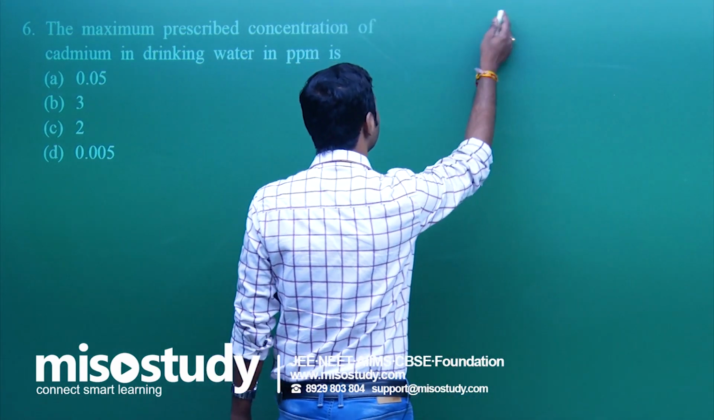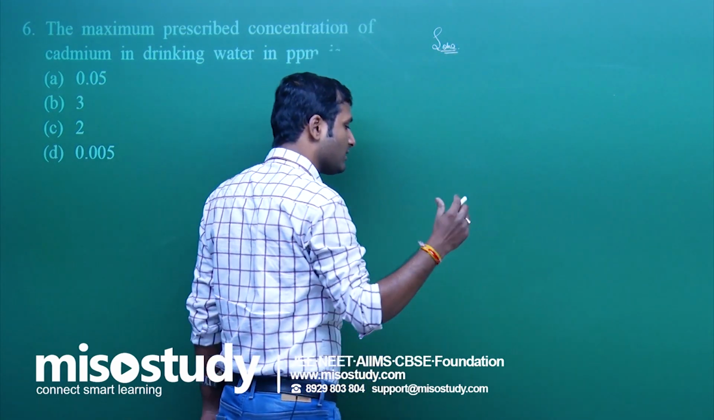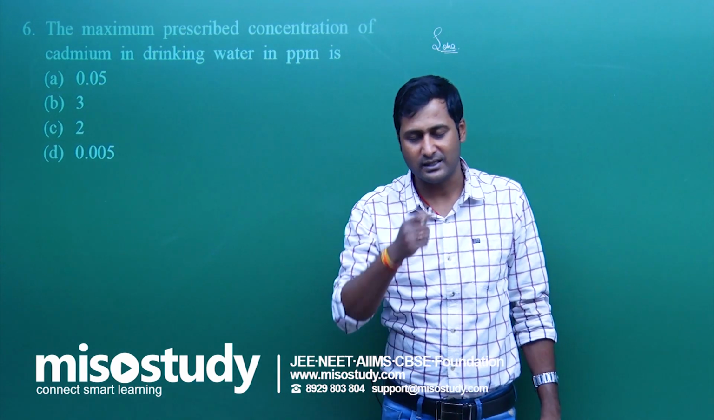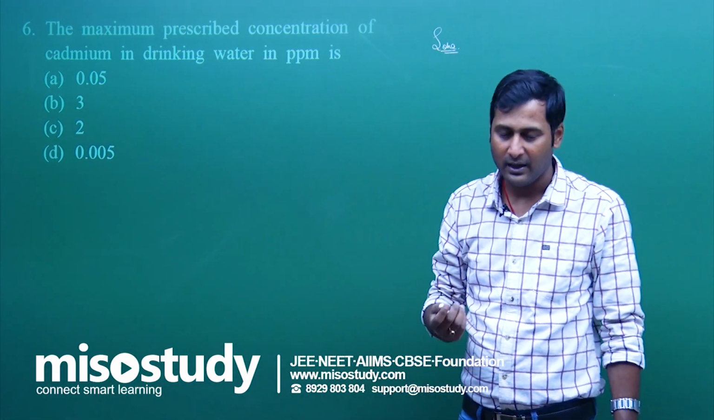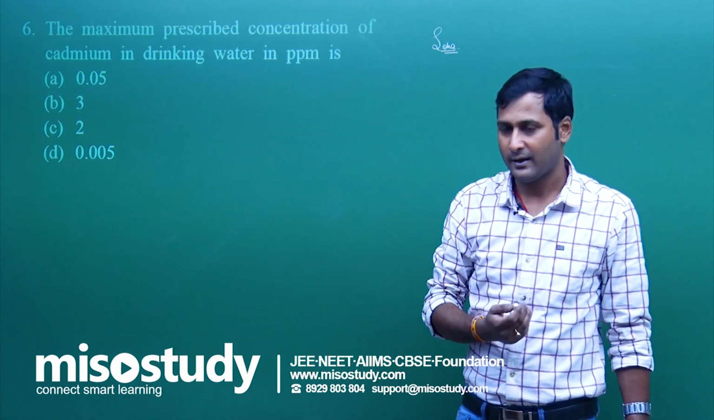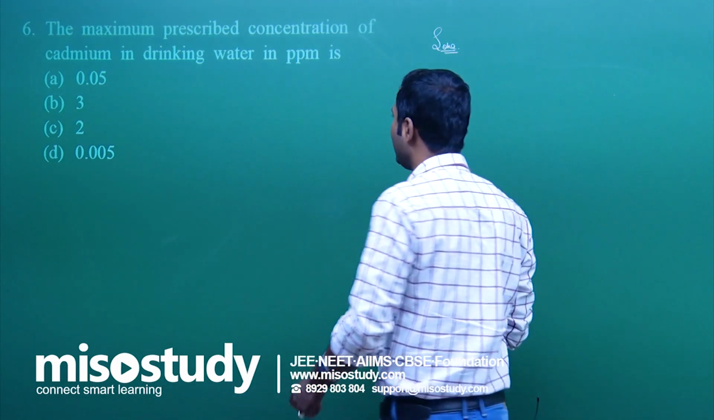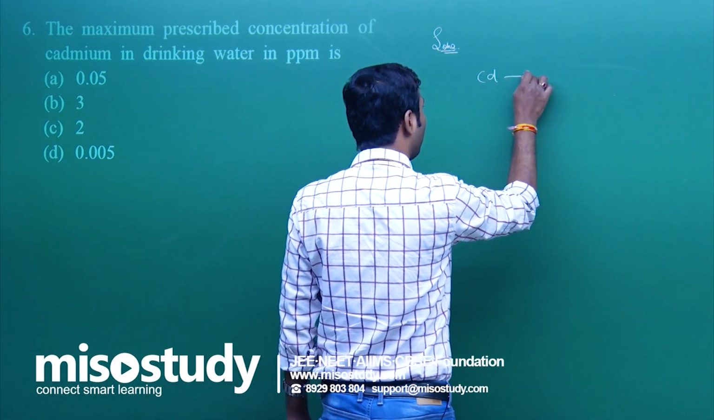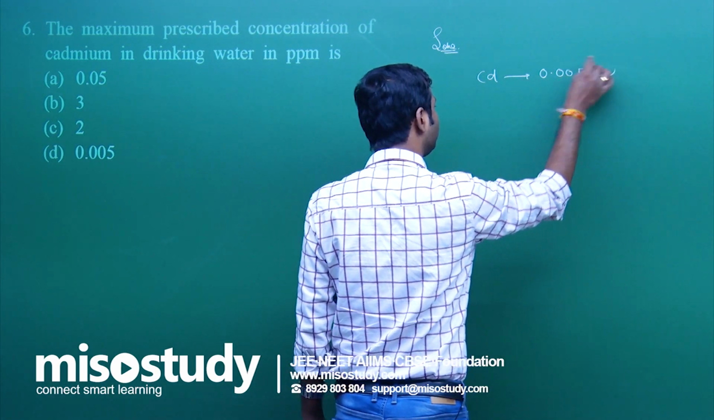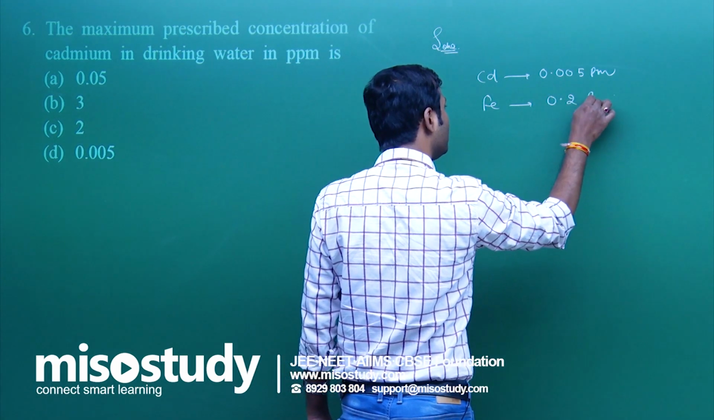We know there is a presence of minerals in drinking water, but if it is within the permissible amount, then it is fit for drinking. If it is present in a maximum amount, that is more than the permissible amount, then it is not fit for drinking. For example, cadmium, the permissible amount is 0.005 ppm. Fe, that is 0.2 ppm.